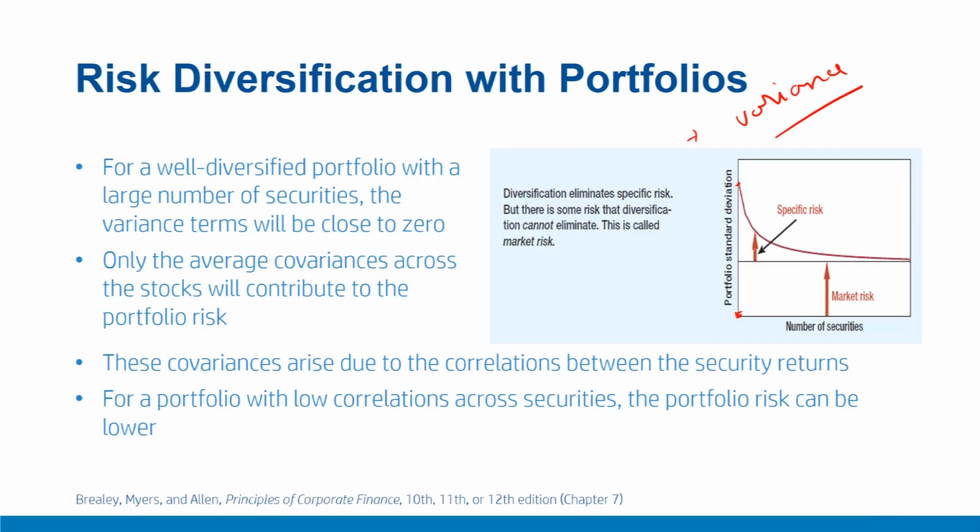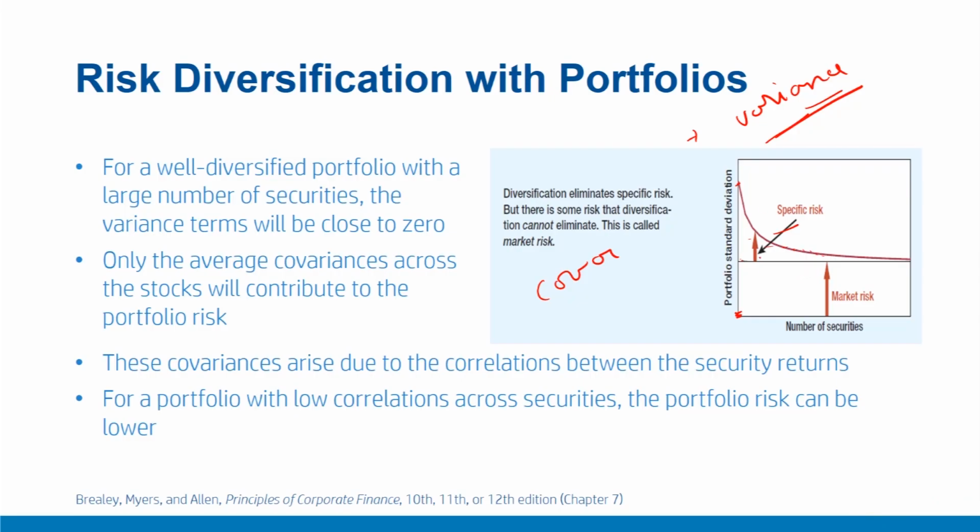However, as we keep on adding more and more securities, this particular component, this variance or idiosyncratic or stock specific component of risk, tends to become nullified or cancelled. In contrast, there's another component of risk which is on account of covariances, that is correlations across securities. This component of risk, even though it is small in a single stock portfolio, as we keep on adding more and more securities, is not diversified or nullified in the portfolios.